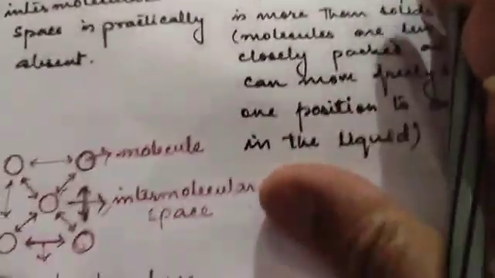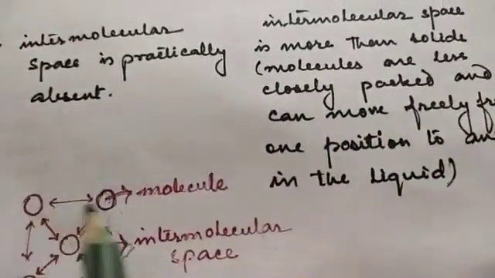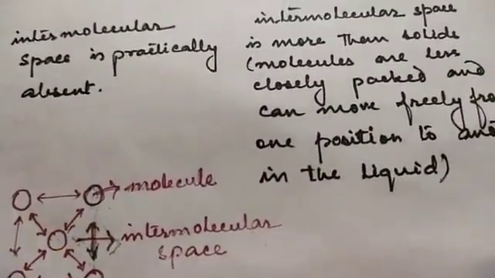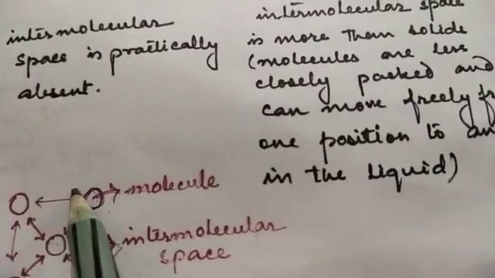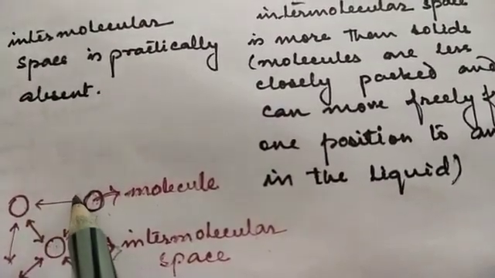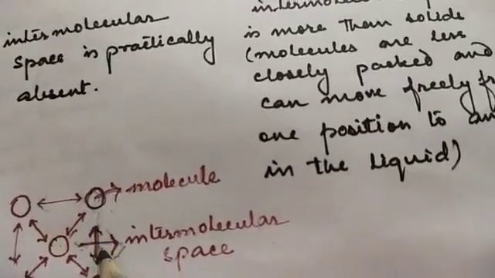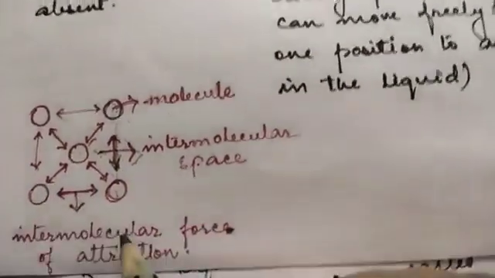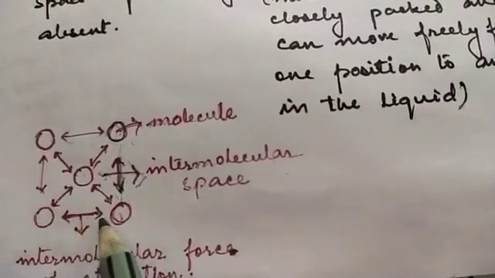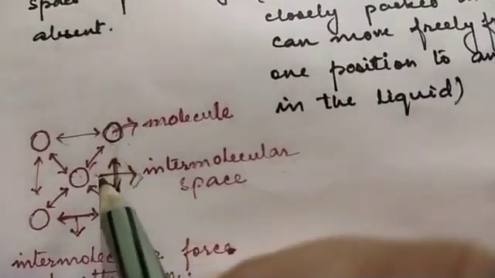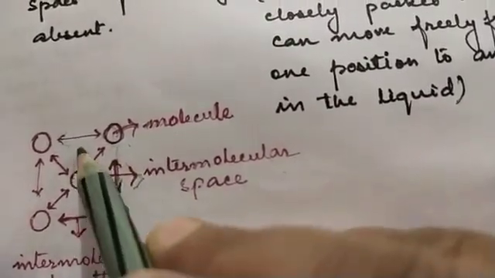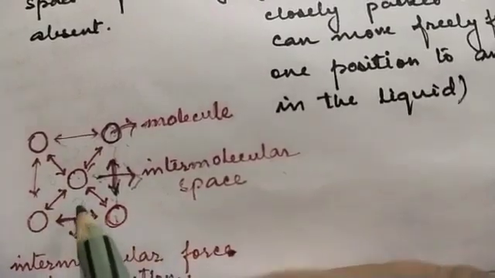What is intermolecular force of attraction? Look at this figure. These are the molecules. You see an arrow facing both sides, isn't it? This is the intermolecular force of attraction between the molecules. And the space between these molecules is the intermolecular space.